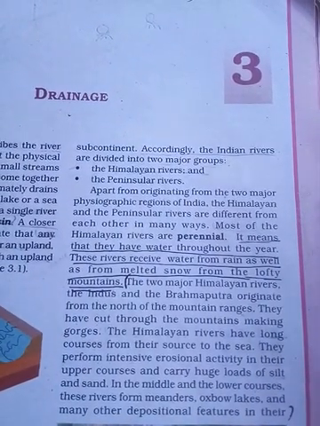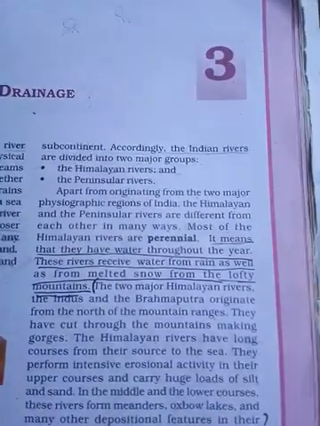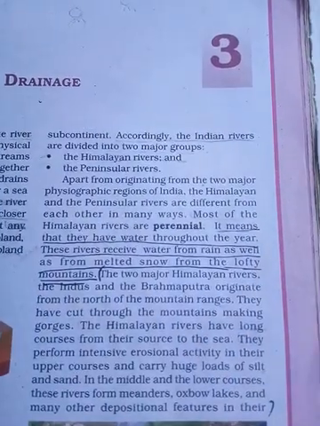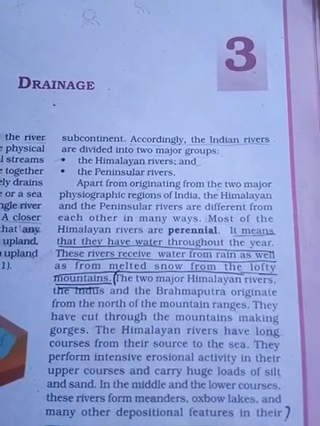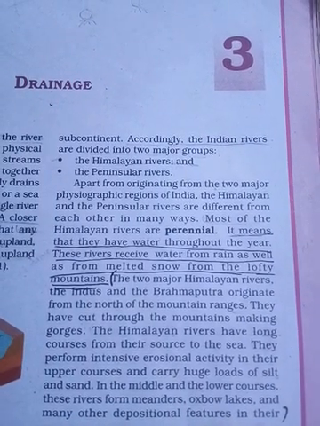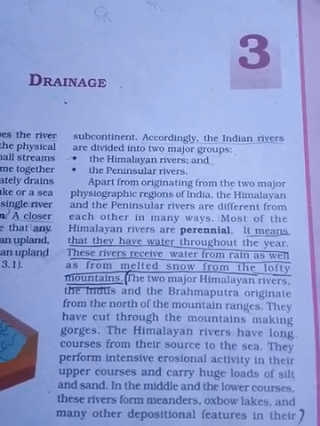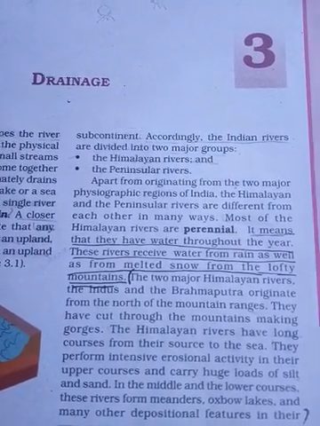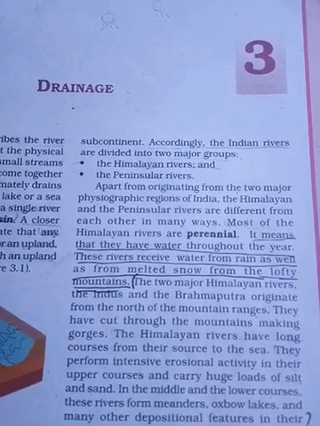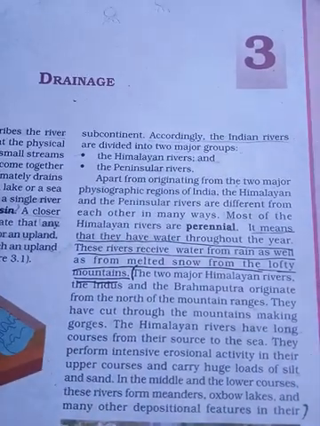Himalayan rivers get water throughout the whole year, but peninsular rivers get water mainly during the rainfall season. Himalayan rivers get water with the help of melting ice and glaciers during the dry or winter season when there is no rain.